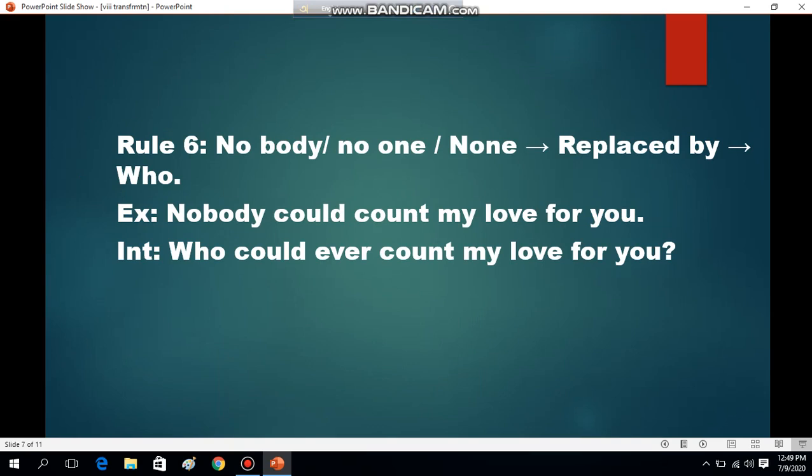So, nobody could count my love for you: who could ever count my love for you? So rule 6 says nobody, no one, none will be replaced by who. You understand? This is very simple. Just keep in mind that we'll take who for nobody, no one or none.